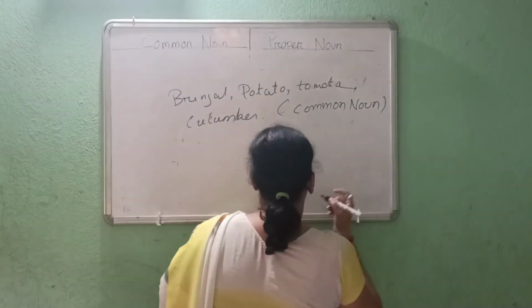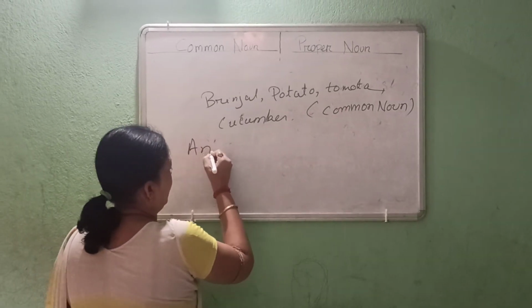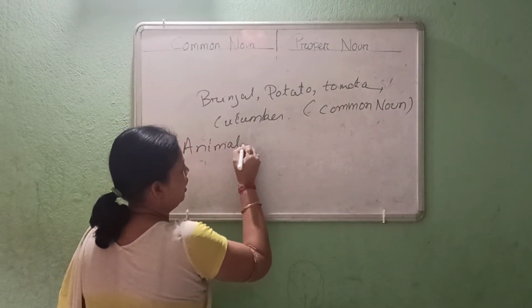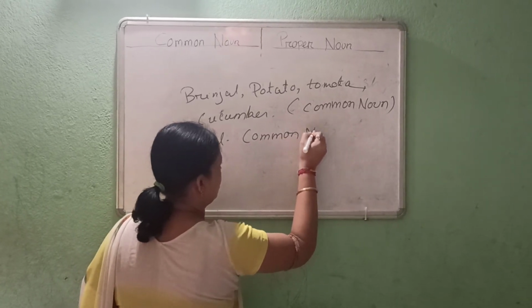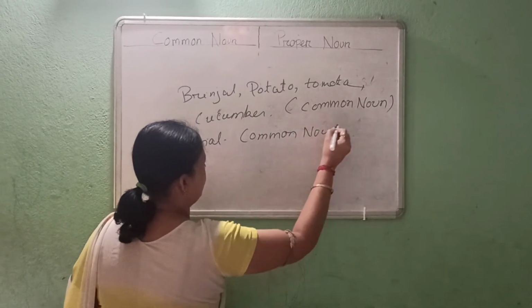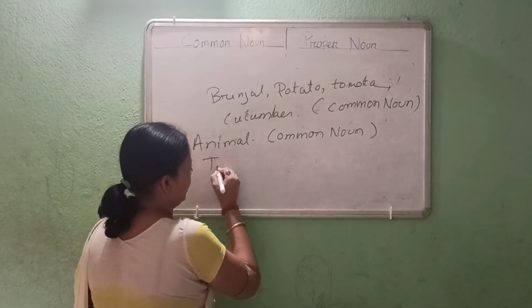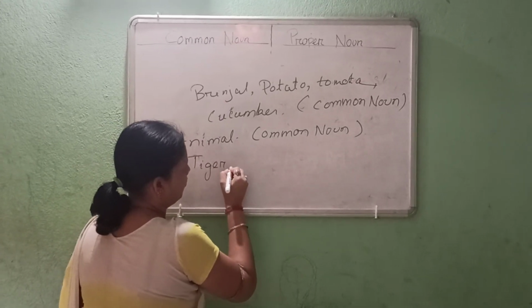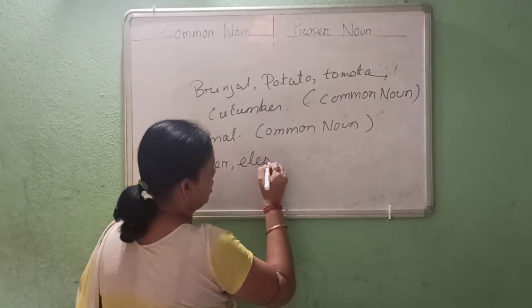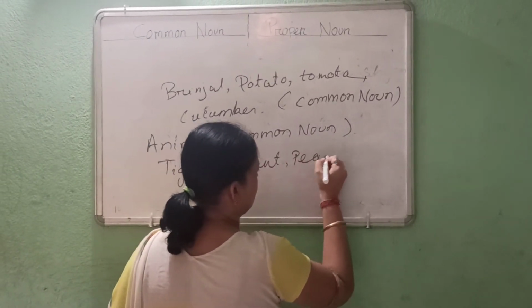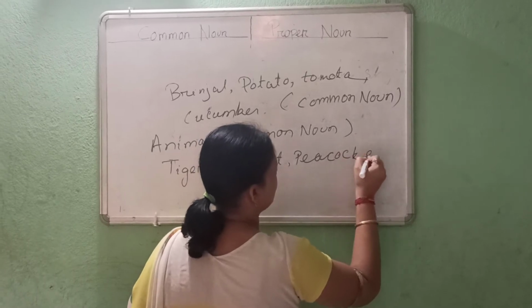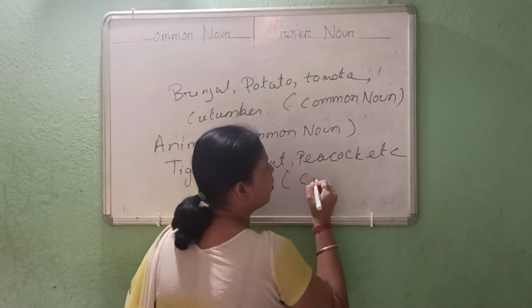So like that, animals, you know it very well. Animals is common noun. But whenever you are talking about tiger, elephant, peacock, etc., they are also coming under common noun.